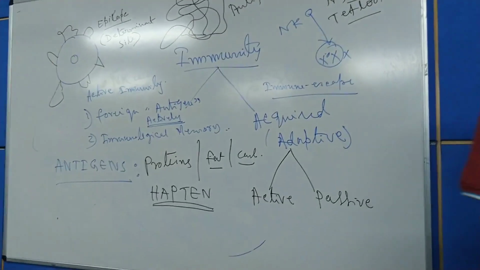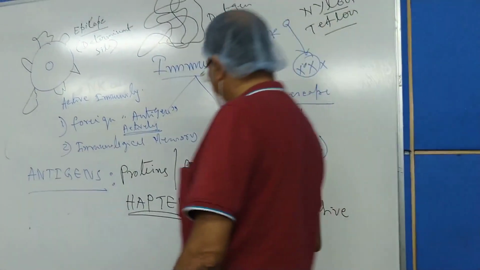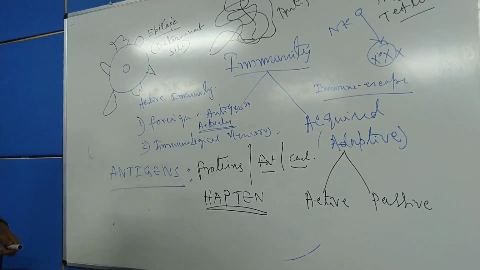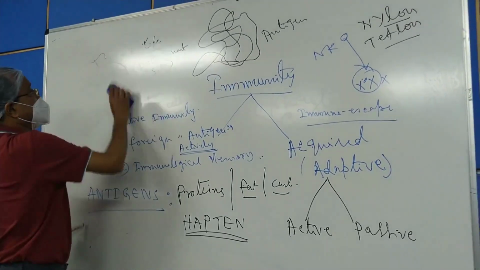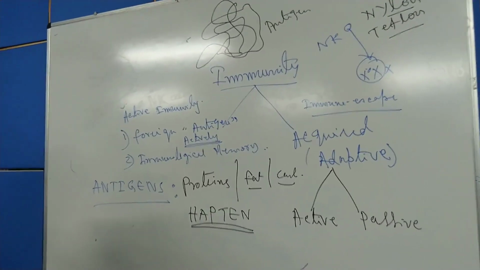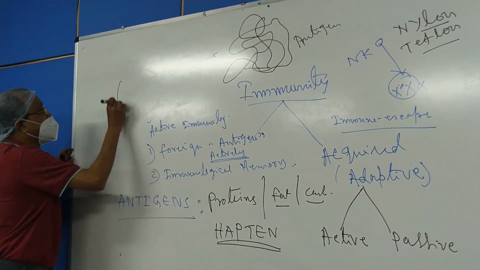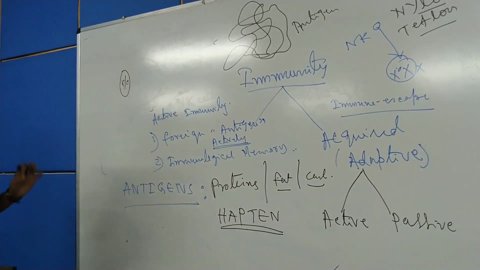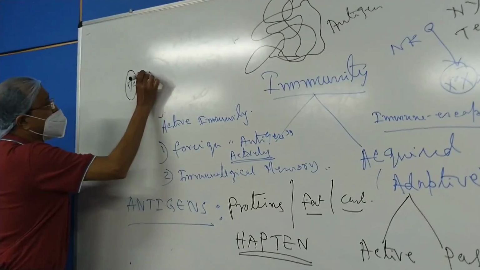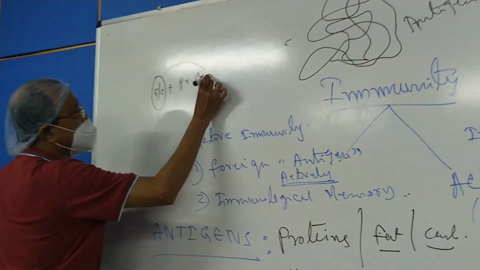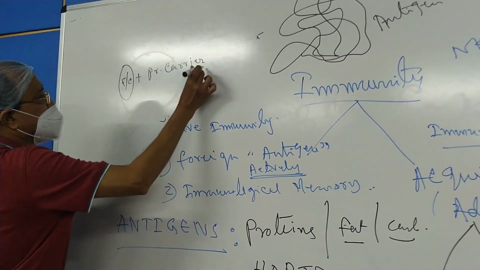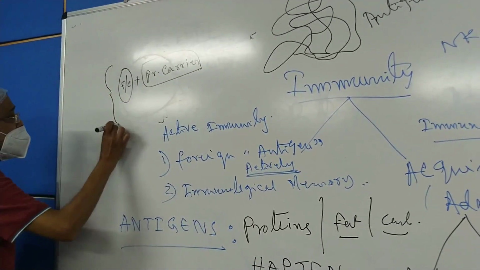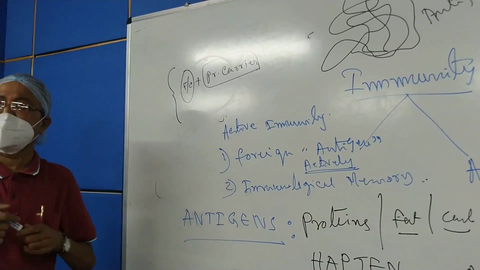Hapten is a non-protein molecule like fat or carbohydrate, but it combines with a protein carrier. For example, if this be the hapten molecule, the fat molecule or the carbohydrate molecule, then it combines with a protein carrier, and the whole thing behaves as a complete antigen.